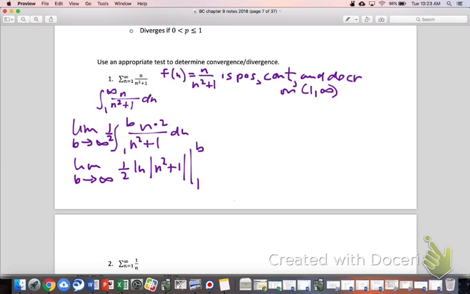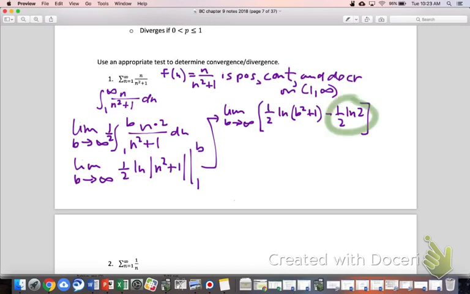Okay, so we do a little more work here with FTC, and we come up here and do that. So it'd be the limit as b heads towards infinity of 1/2 ln of b squared plus 1 minus 1/2 ln of 2. Do all that arithmetic right, I think? Okay. So then we've got to think about what this limit is actually going to do. The limit obviously has no effect whatsoever on that term. There's no b's in there. But it'll obviously have an effect on the first term.